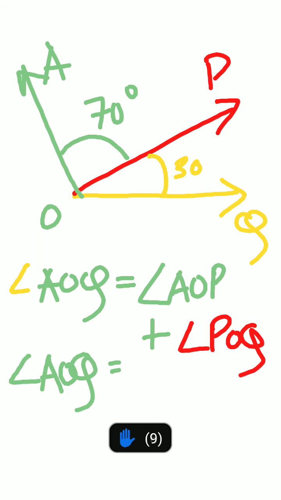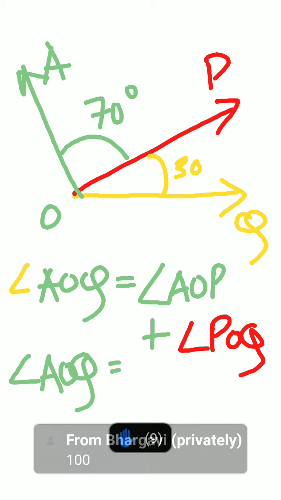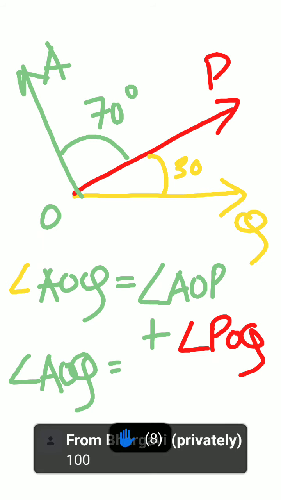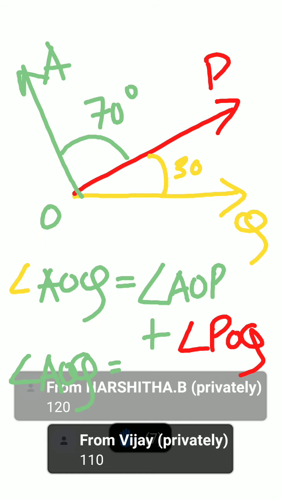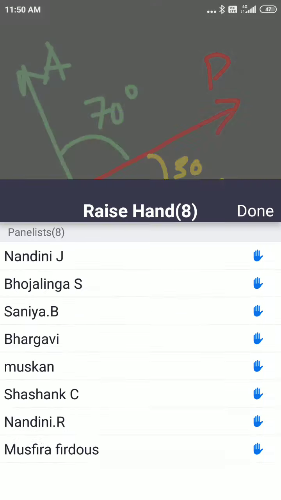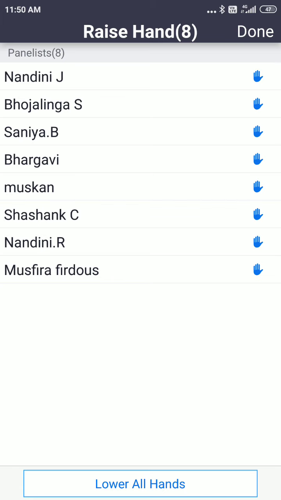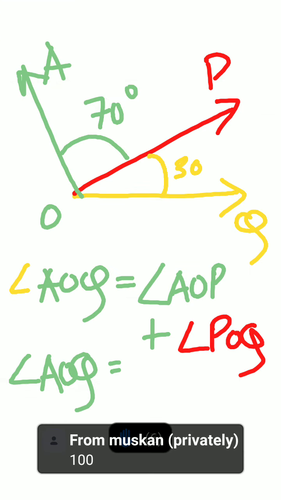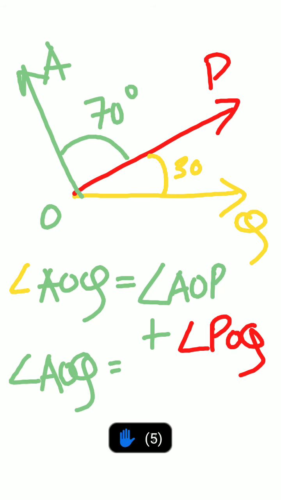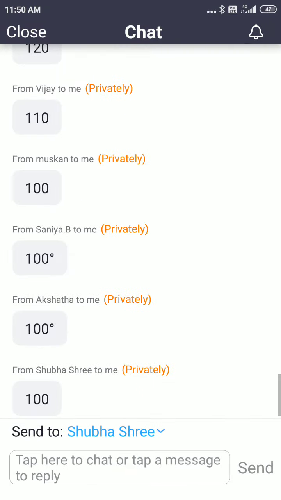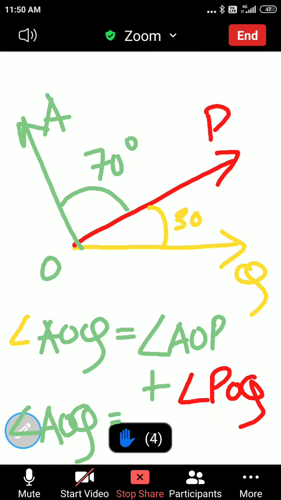What is angle AOP? Children, this is so simple. Come on. No, hold on. I want others. No, Archita. No, I want others. Yes, Muskan. Yes, correct. So, children, it is very simple. What is angle AOQ? No, I'm not asking the type of angle. I'm asking what is angle AOQ in measurement. Lower your hands, children.